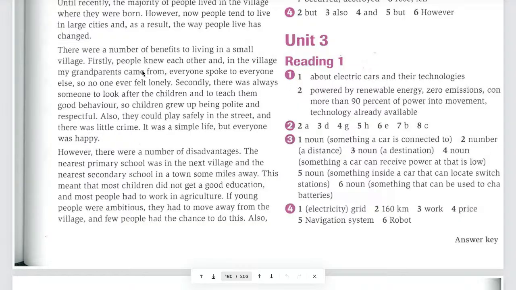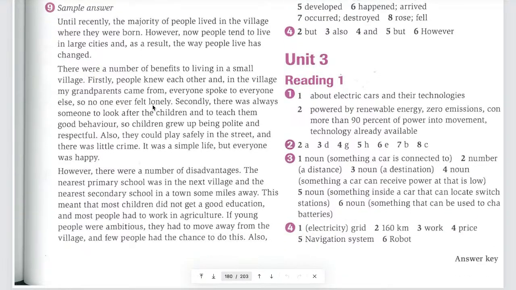For example, like you already have the sample answer here, right? So you can look at paragraph 2. So that is the body. And this is the first paragraph, right? Paragraph 1 of the body. So can you read the first sentence here? There were a number of benefits to living in a small village. Yes, there were a number of benefits to living in a small village. So that is the first sentence, and also that is